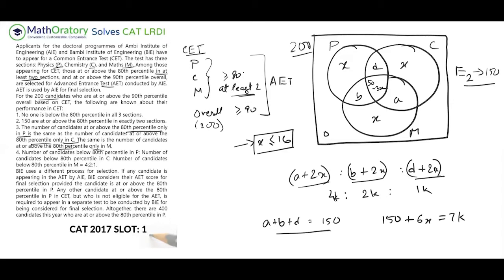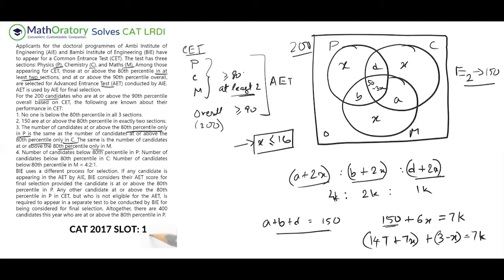The thing that it tells me is, great. So what I know is because this x is less than equal to 17, this might not have too many possibilities. So let me break this down. So 150, what I'll do is 140 plus 7. So 147 is a multiple of 7. And from the 6x, I'll take out 7x. So I'm not worried about minus x. So these two are anyhow multiples of 7, right? The left out part is 3 minus x. This has to be equal to some 7k. So the 3 minus x, or in other words, x minus 3 has to be a multiple of 7.